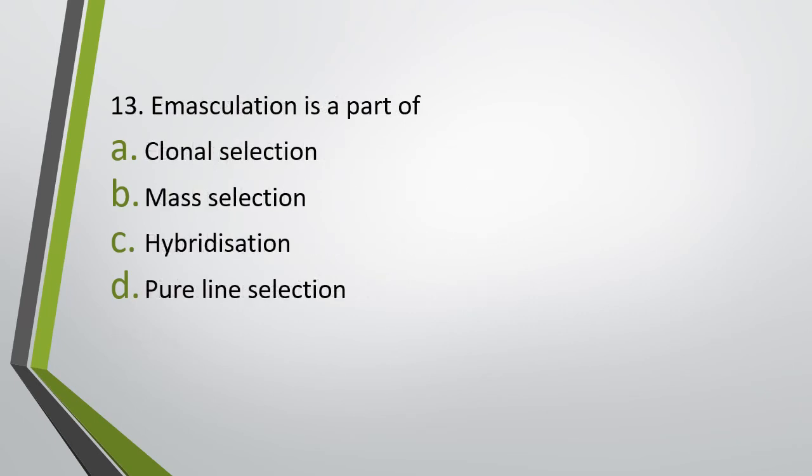Question number 13. Emasculation is a part of clonal selection, mass selection, hybridization, or pure line selection? Emasculation is a part of. The correct answer is option C. It is a part of hybridization process in plant breeding. What is emasculation? The process of removal of the stamens.